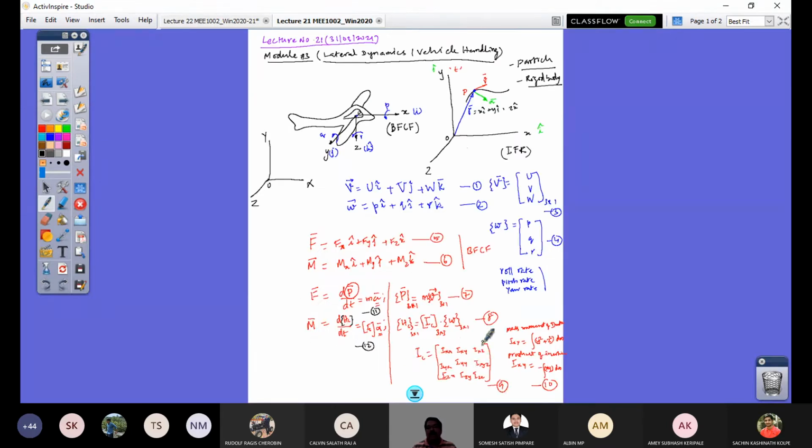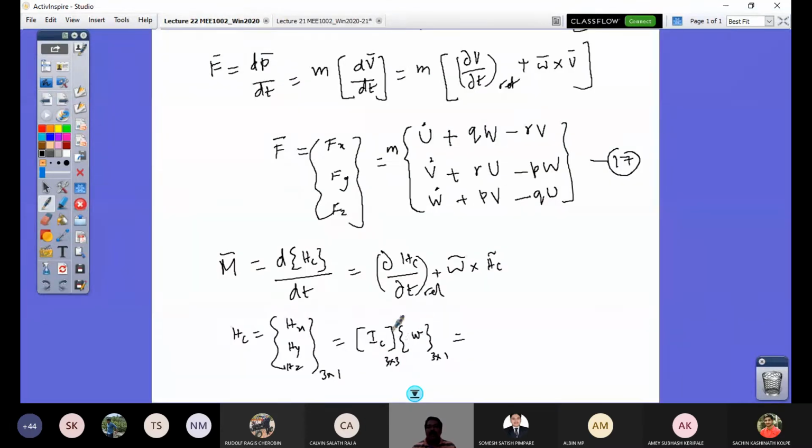This is IC equation 9. The diagonal terms are mass moment of inertia, and the off-diagonal terms are products of inertia. So if I have understood that, this product, this vector is going to be a 3 by 1. That 3 by 1 is going to be Ixx into P.